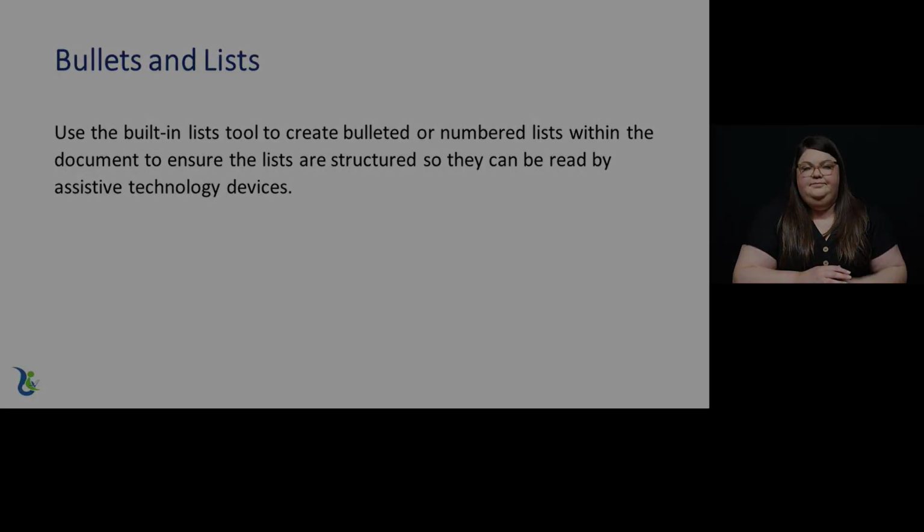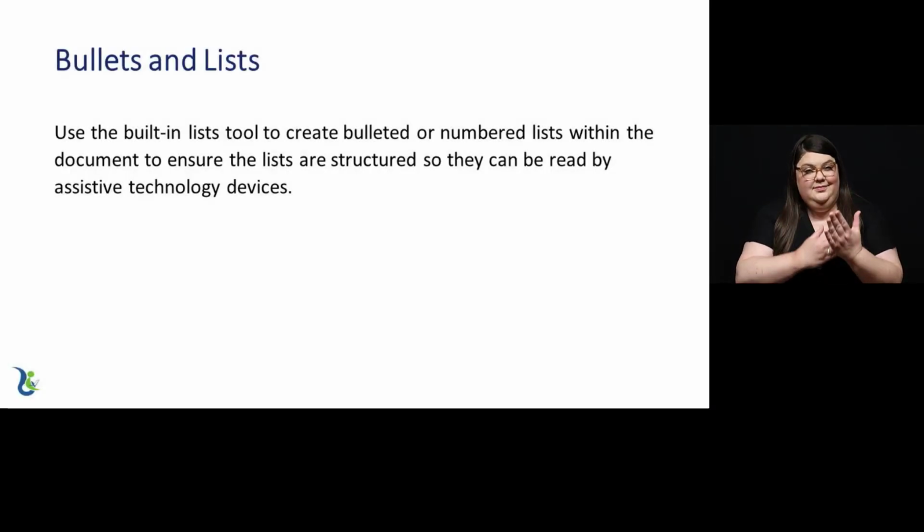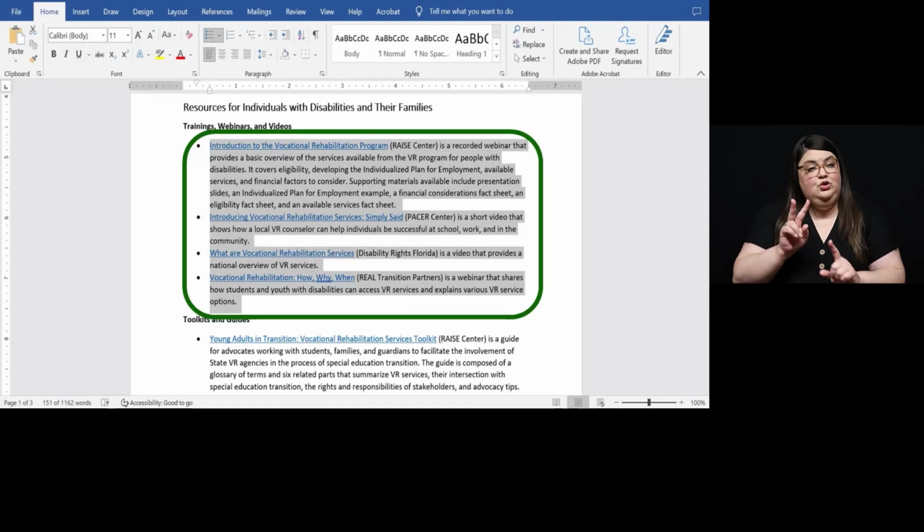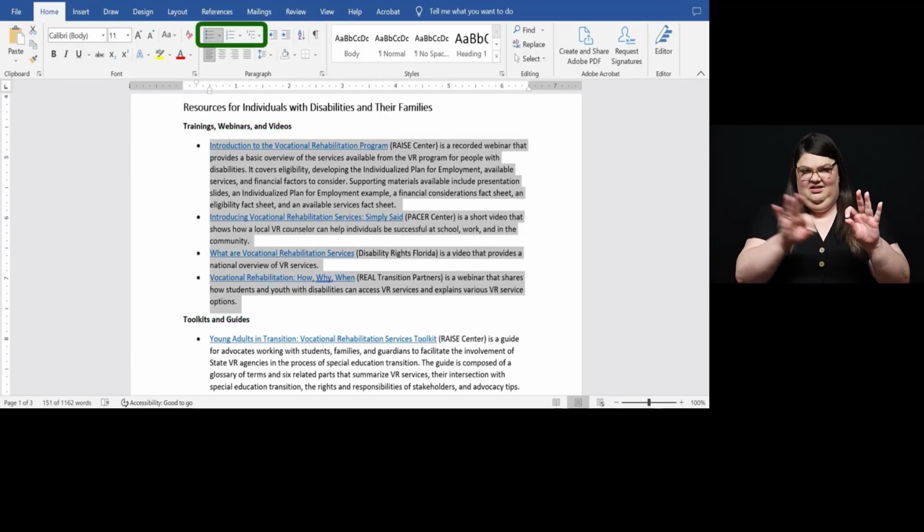Bullets and lists. Use the built-in list tool to create bulleted or numbered lists within the document to ensure lists are structured so they can be read by assistive technology devices. To assign a list, select the text you want to assign, then locate the built-in list tool located in the navigation bar Home tab under Paragraph. Select whether you want a bulleted or numbered list.